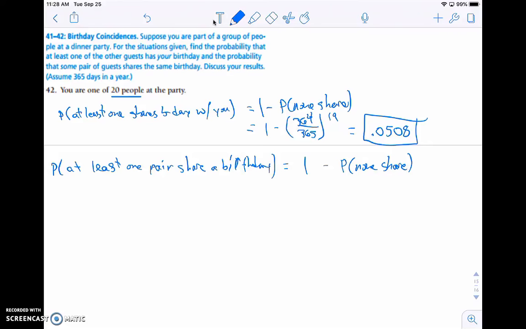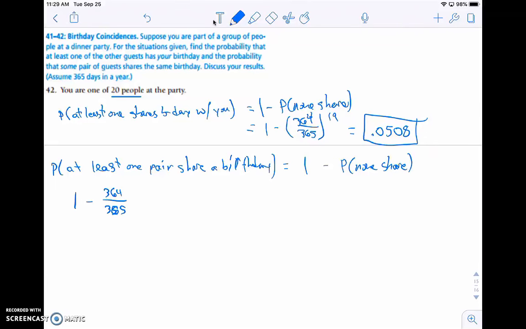Here's where we have to think about how we would set up this scenario. If no one shares the same birthday, then we take 1 minus the probability that no one shares a birthday.